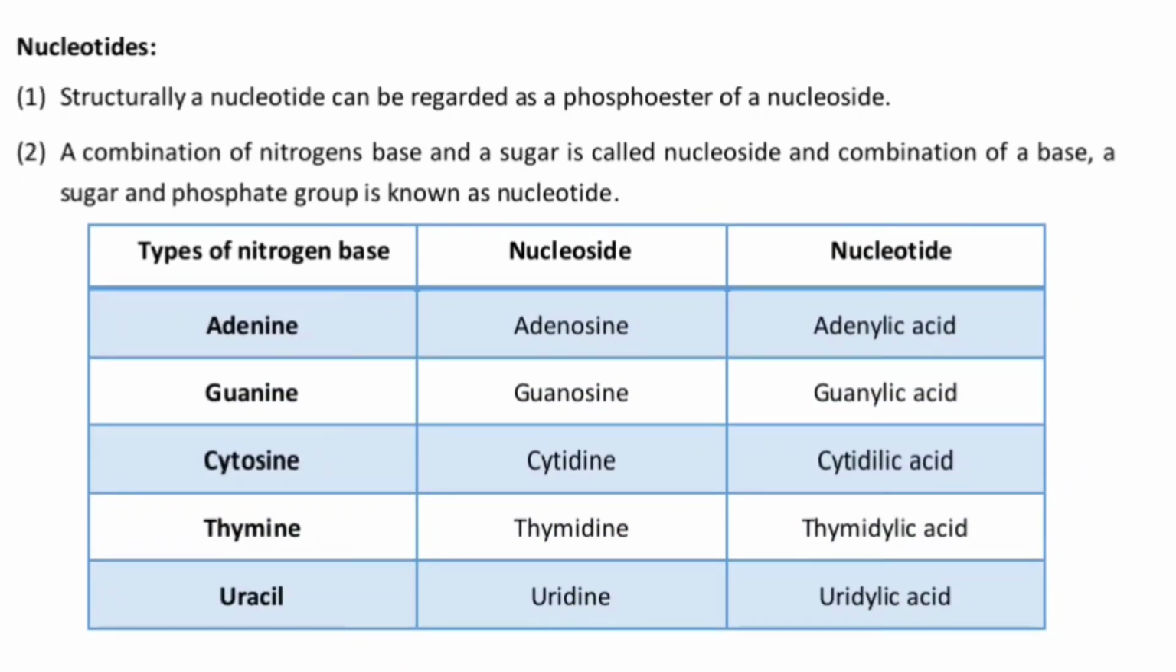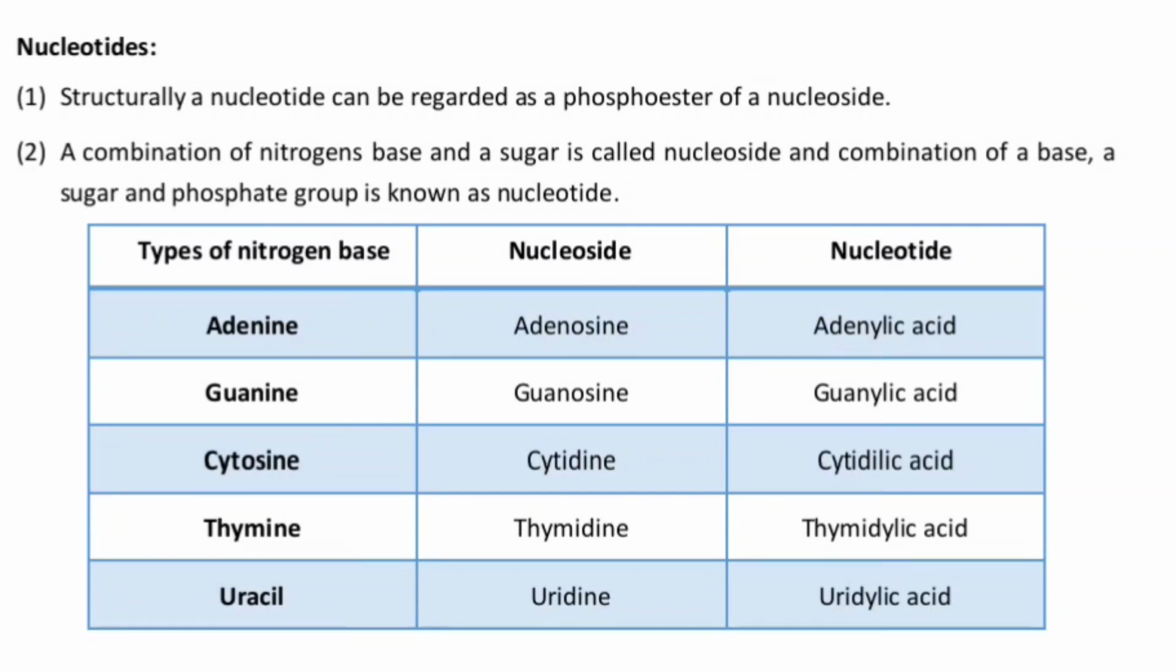Okay. Now, dealing with nucleotides. Structurally, a nucleotide can be regarded as a phosphoester of a nucleoside, which means the basic structures of a nucleotide are a nitrogenous base, a pentose sugar and phosphoric acid. If you have only a nitrogenous base and a pentose sugar, you call it a nucleoside. So nucleoside plus phosphoric acid is nucleotide. The combination of a nitrogenous base and a sugar is called a nucleoside, and the combination of a base, a sugar and a phosphate is called a nucleotide.